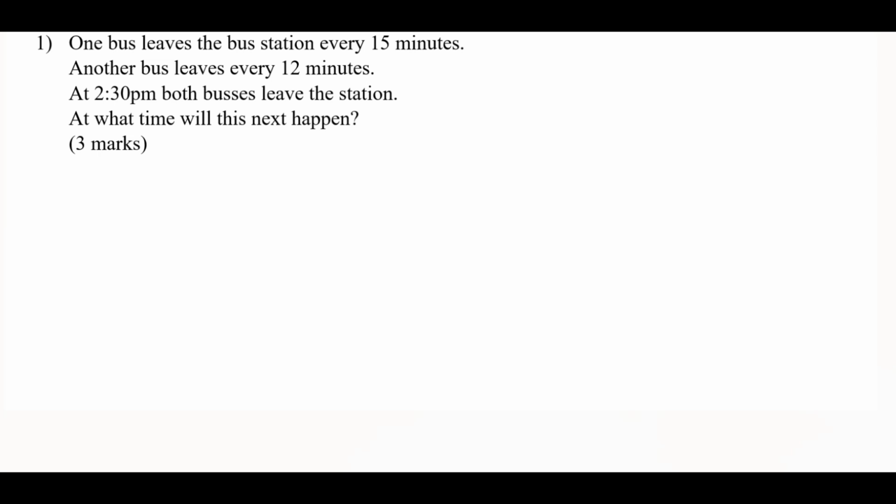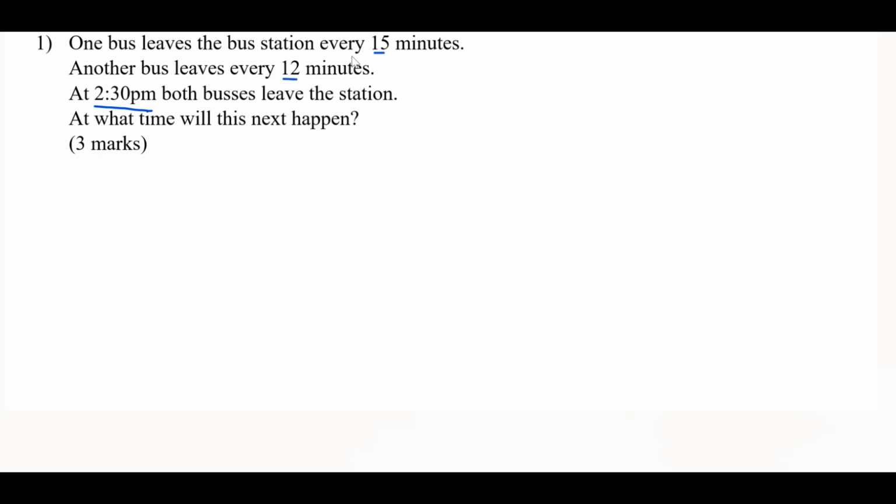So if we picture this, we've got a bus station. At 2:30 p.m., both of these buses leave together. And the first bus will be leaving the station after that every 15 minutes. And the second bus will be leaving the station every 12 minutes. So we want to find out at what time will they both leave together. So based on the previous work that we have done, we know that this is like finding the lowest common multiple. So a number that both of these divide into.